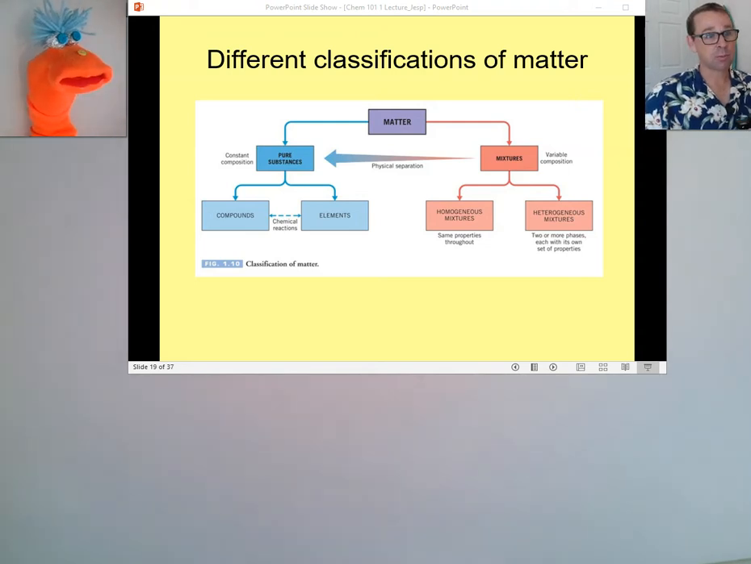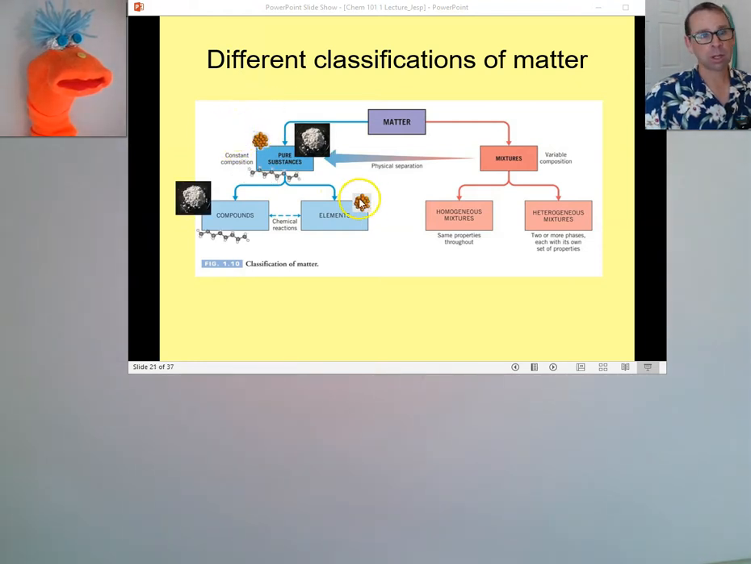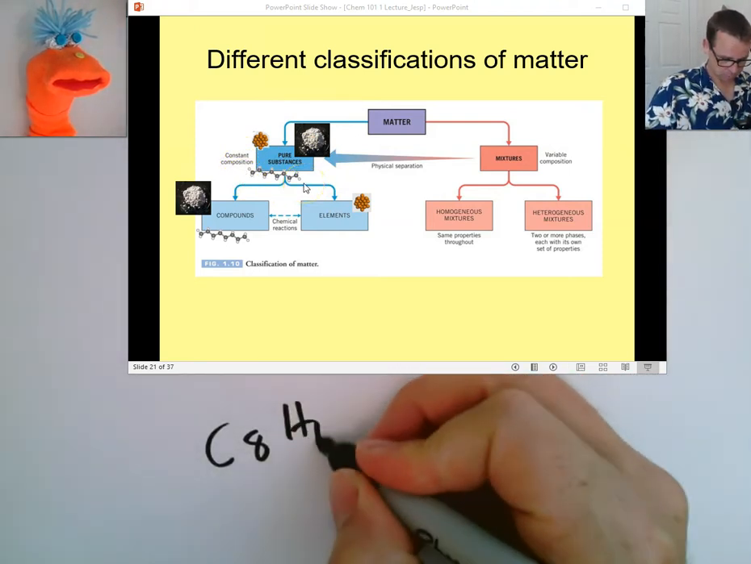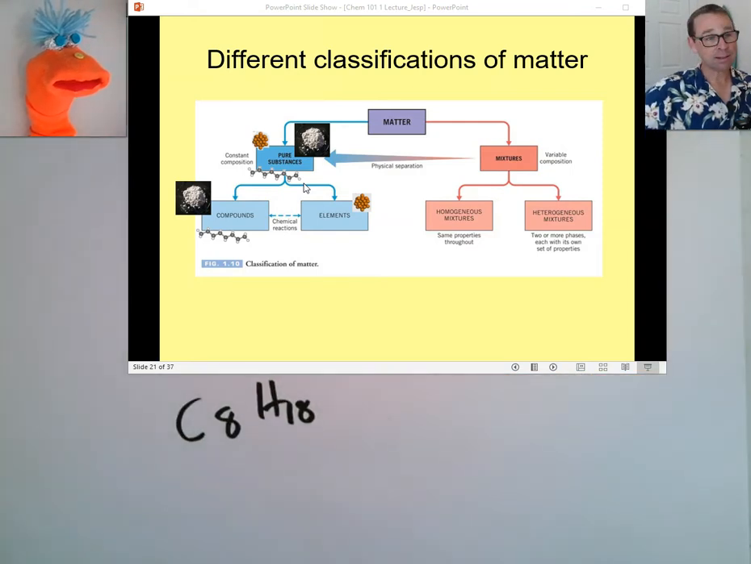Some examples of a pure substance: a little chunk of gold, all the atoms are the same, that's elemental. Something like gasoline, chemical formula C8H18, is a pure substance, but it's a compound. Aspirin, for example, could be a pure substance, not a tablet of aspirin, but the active ingredient in aspirin, salicylic acid, for example.